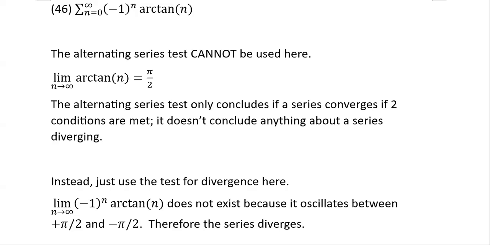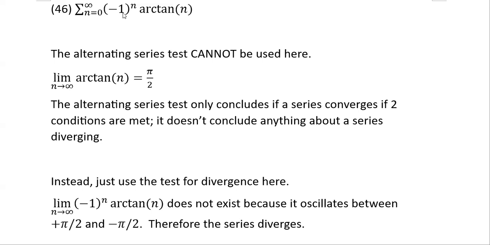Number 46 is the typical trick question. Limit, not limit, summation as n goes from 0 to infinity of (-1)^n arctangent of n. It's a trick question because a lot of students will be tempted: oh, this is an alternating series, so let's use the alternating series test to prove that this diverges.